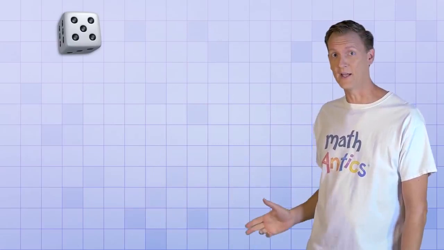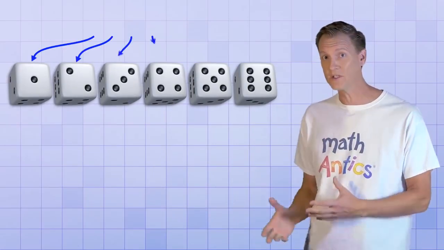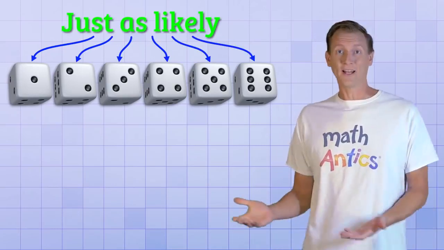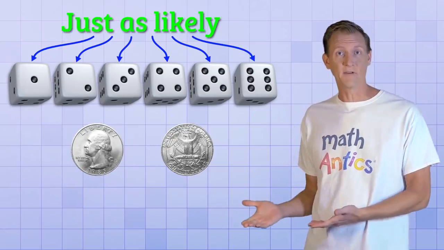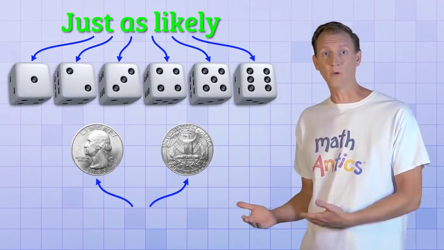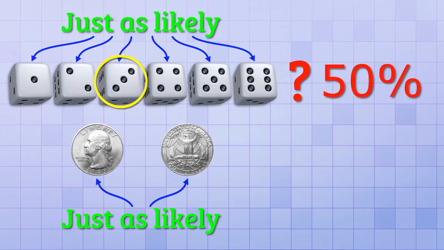Now that you know how a coin toss works, let's see an example of an event that is unlikely, using something a little more complicated than a coin. Let's take a look at dice. A standard die has 6 sides numbered 1 through 6. When you roll it, any of those sides is just as likely to come up as the others. That sounds a lot like flipping a coin, doesn't it? Each side of a die is just as likely to come up as the others, and each side of a coin was just as likely to come up as the other. So you might expect that the probability of rolling a 3 is 50%.